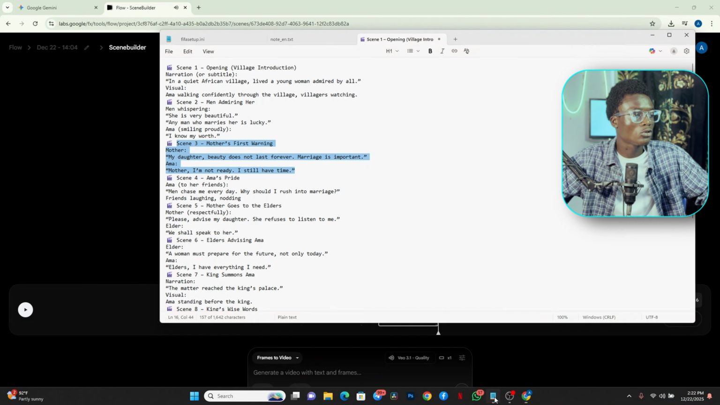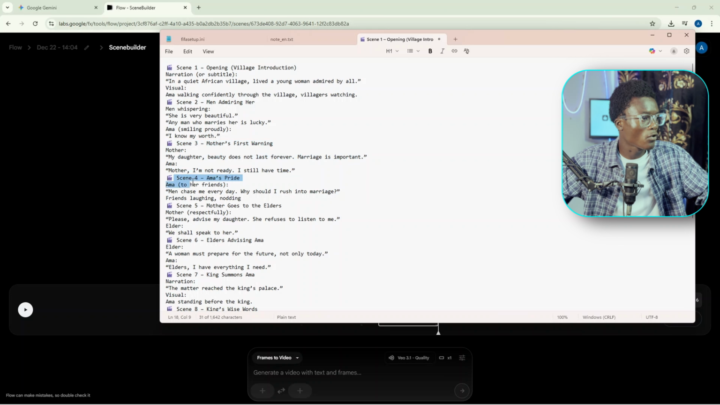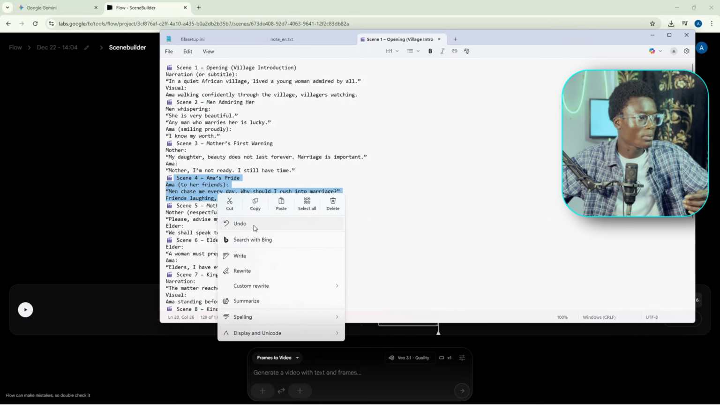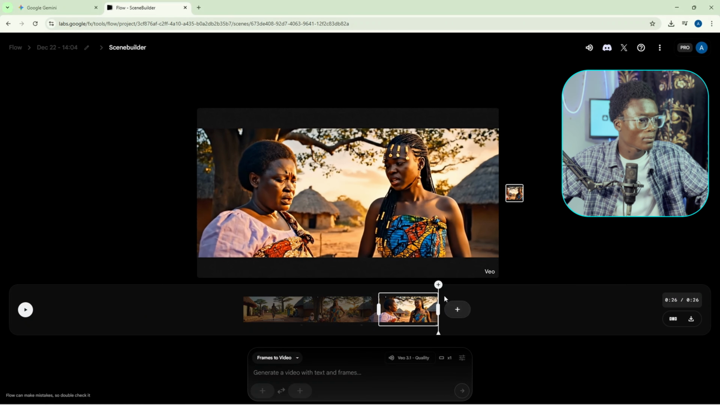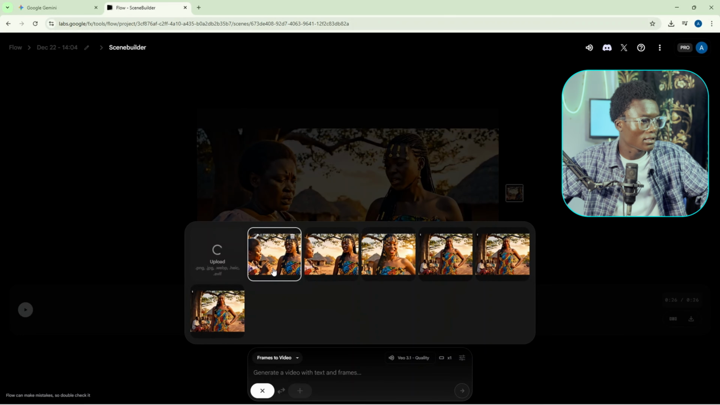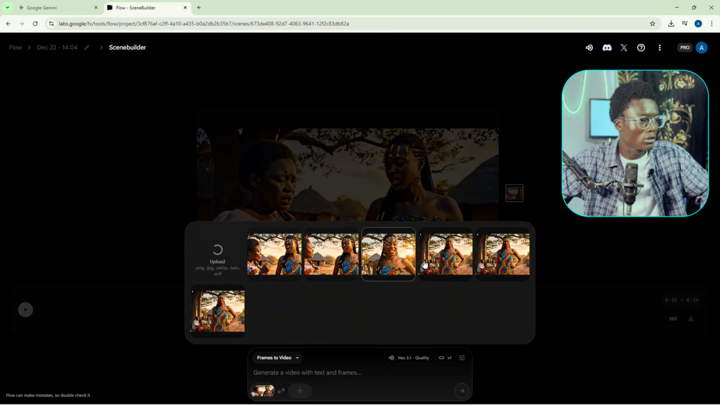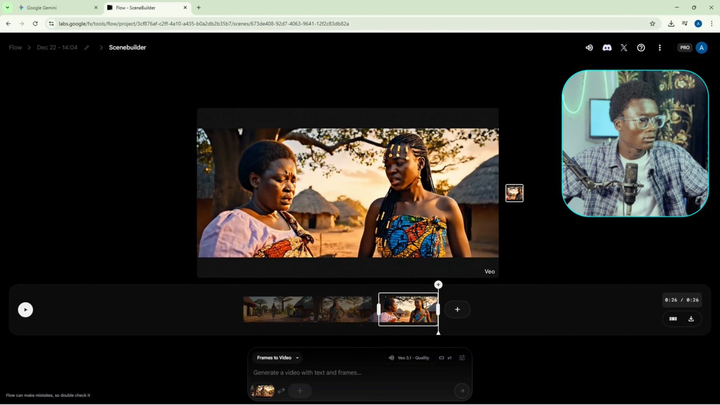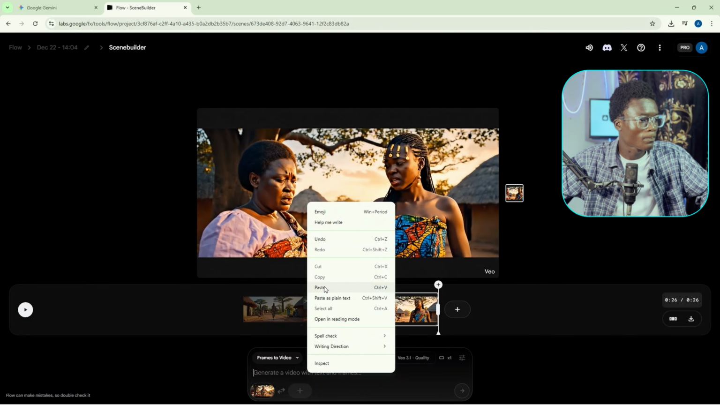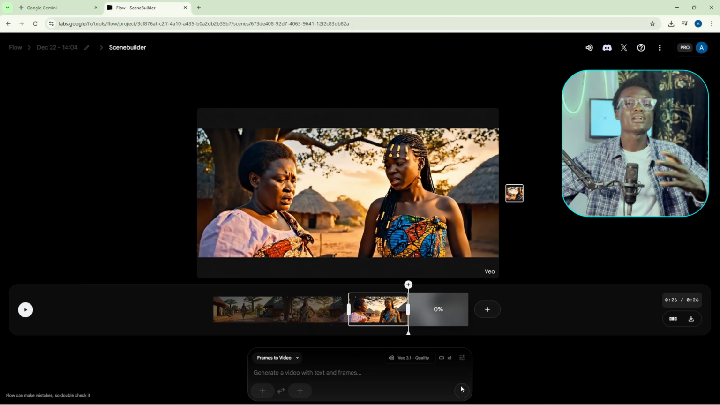All right, so let's go to the next prompt, which is scene 4, Ama's pride. Ama to her friends: men chase me every day, why should I rush into marriage? Friends laughing and nodding. So let's copy it and go back to here. Save frame as assets and view this. No, we are not going to use that. Sorry, we have to use something like this. All right, so let's paste the prompts and see what it's actually going to bring.